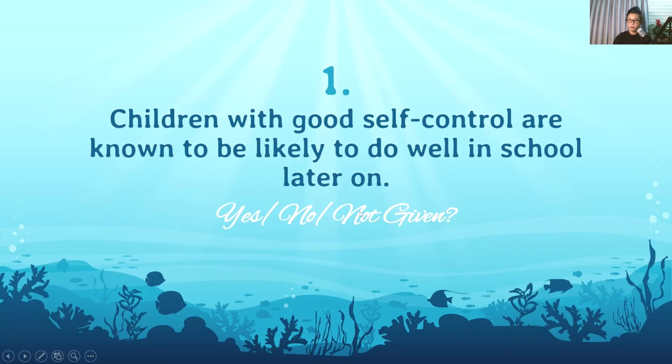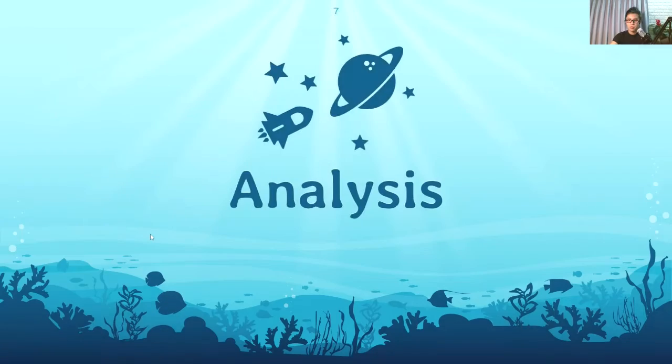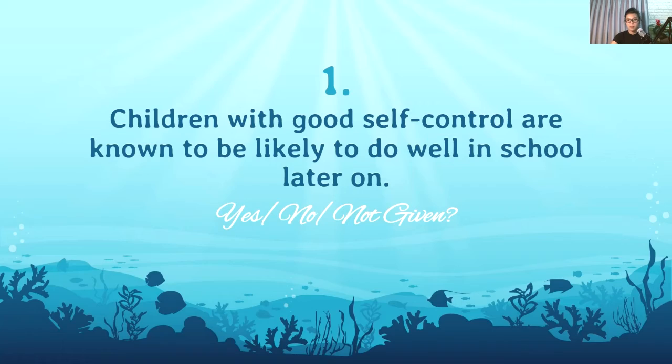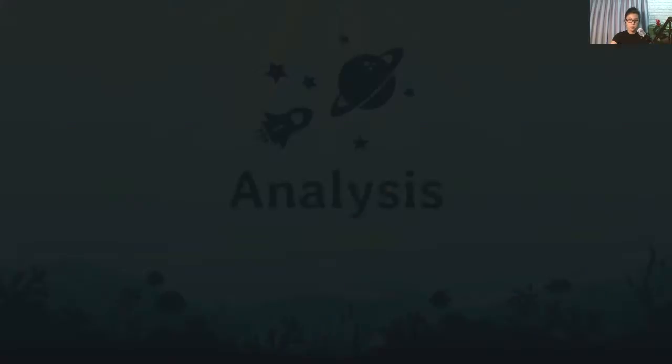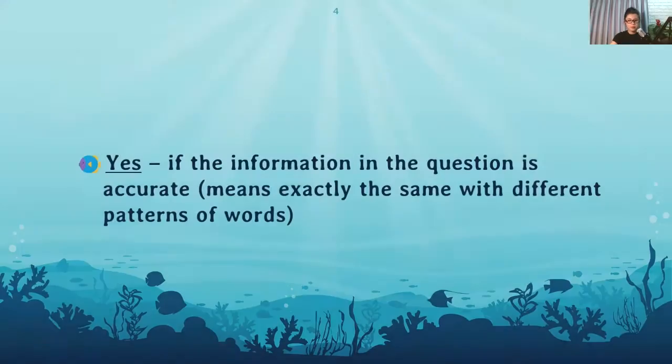So later on means in the future, in the long term, in the long run. These children, the toddlers and young preschoolers, have good self-control. And when they grow up, when they get to school, they are known to be likely to do well. So this is basically what the question means. We decoded the question, and let's go back to the paragraph.